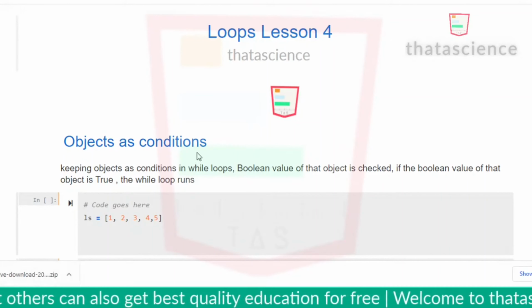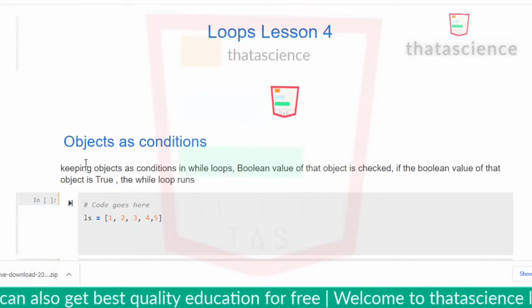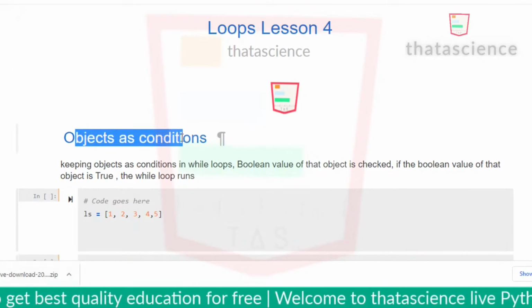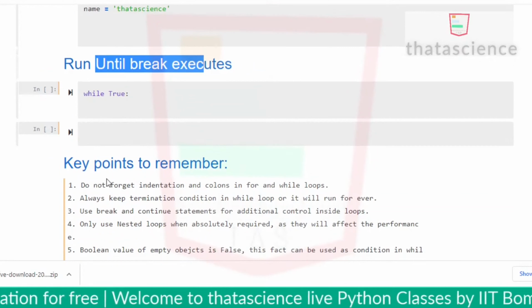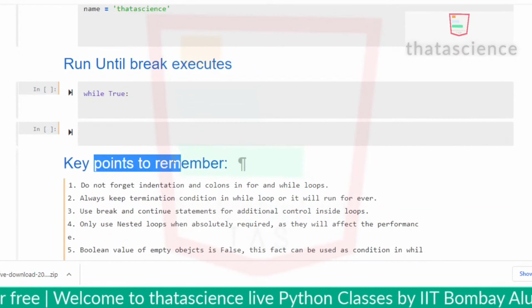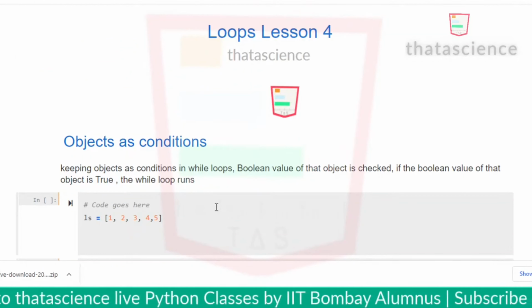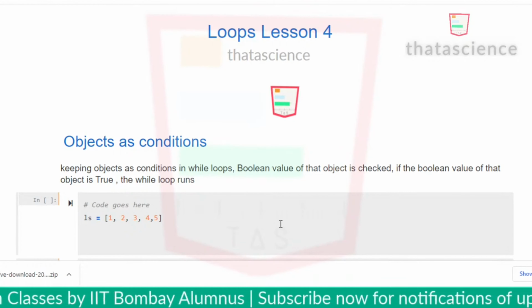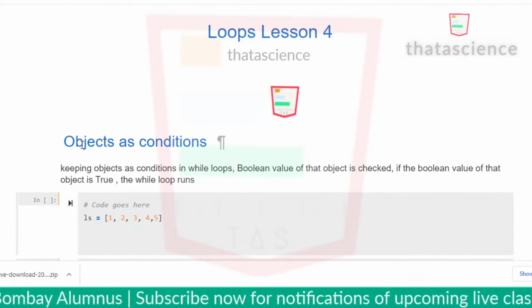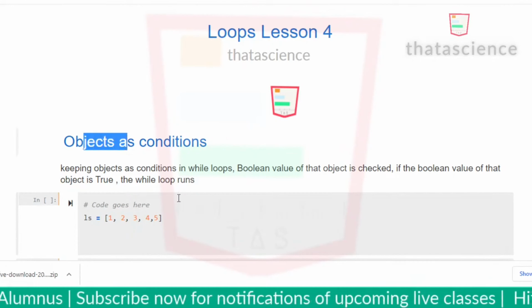We are going to learn some advanced concepts in this: objects as conditions, and run until break executes, and key points to remember that we have learned. So, objects as conditions. As you know, a while loop needs a condition to run. How can we pass objects as conditions?